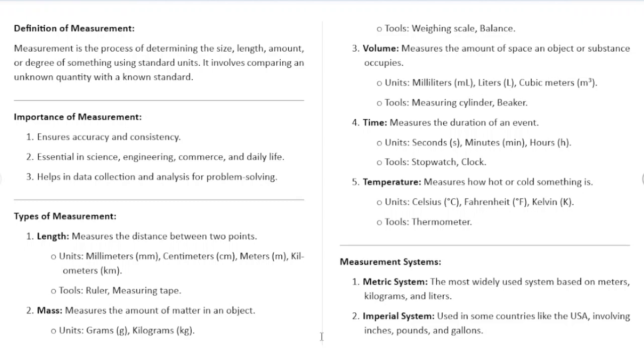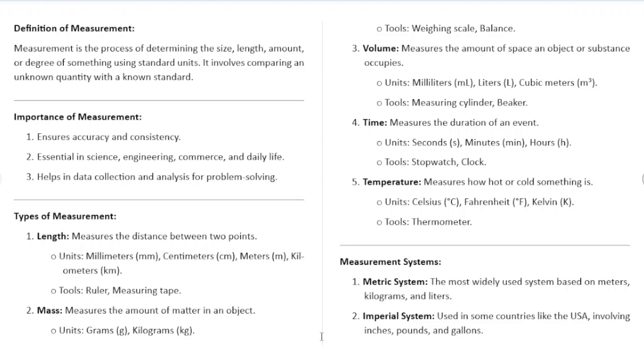All right, so the second type of measurement we want to look at is what we call the mass. The mass is the amount of matter in an object. The unit for measuring mass is grams or kilograms. And the tools that are used for measuring mass are either the weighing scale or the balance.